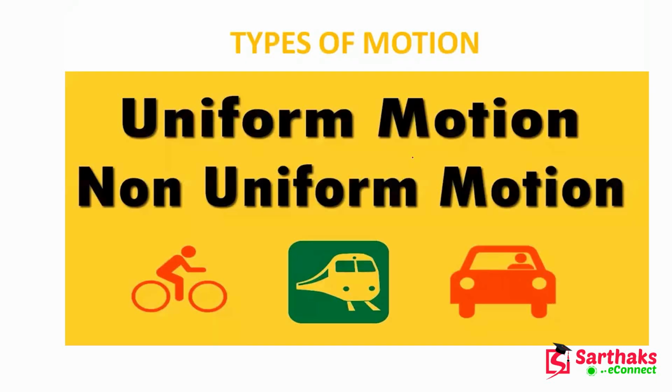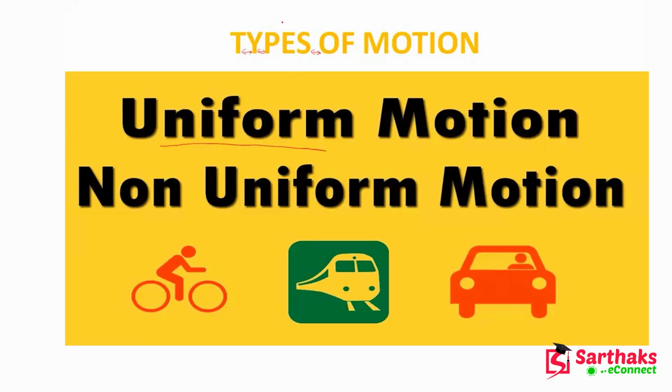Now, these are the types of motion. The main types are uniform and non-uniform motion. The name itself signifies something: uniformly you do one thing, or non-uniformly you do one thing. Here you can see that in these letters there is some uniform space in between the two letters. This is uniformity. But here you can see that the gap is more. That is non-uniform, right? In this way, we can also explain the motion.